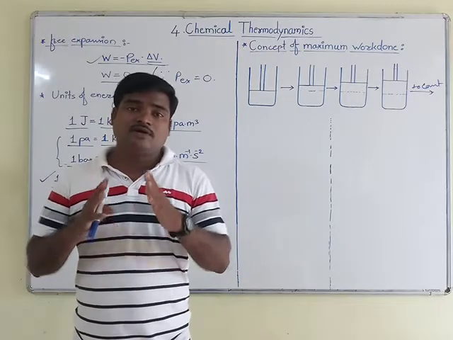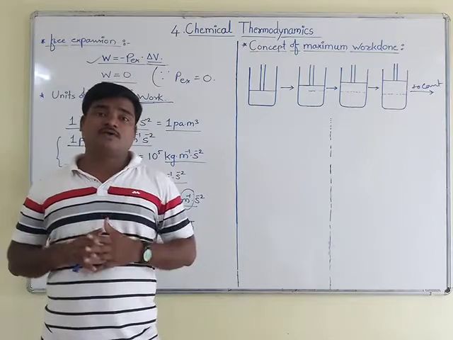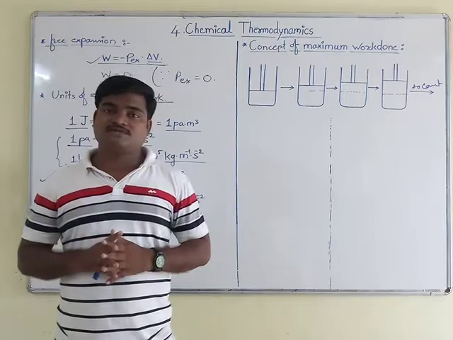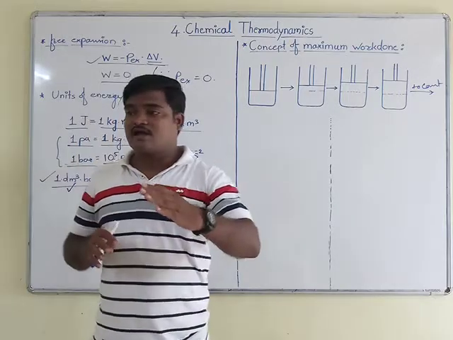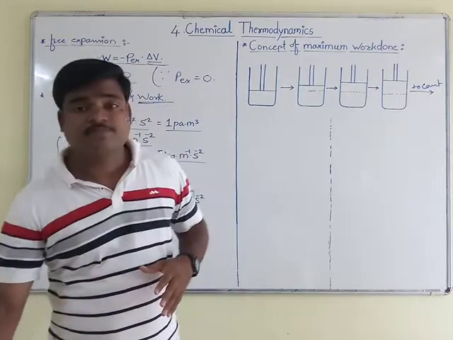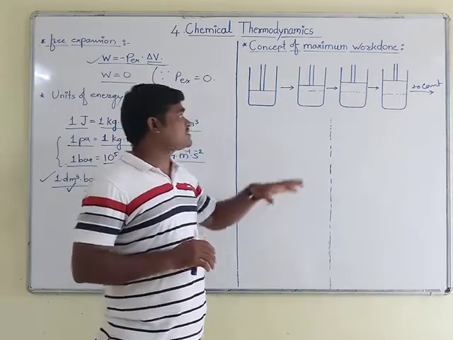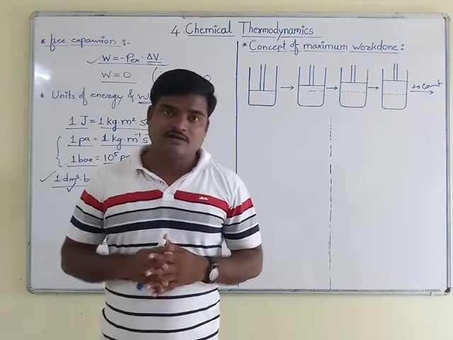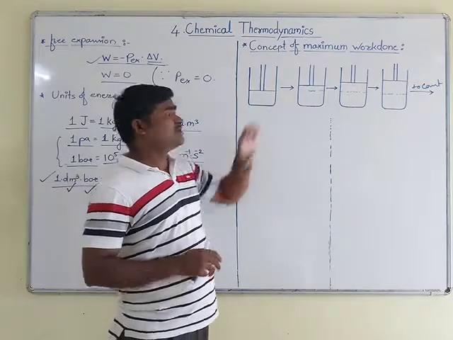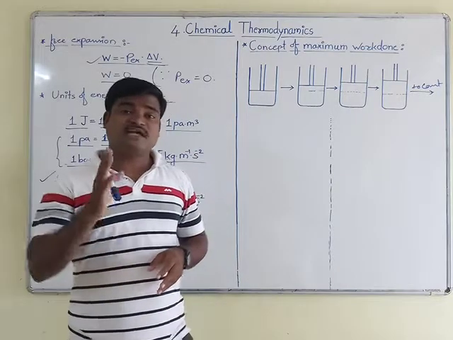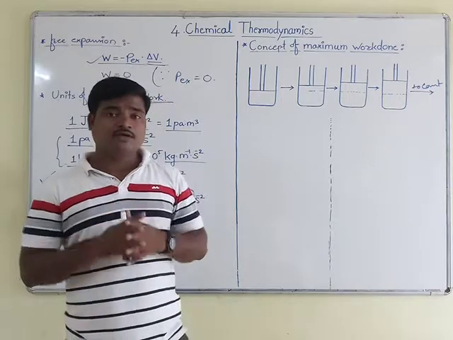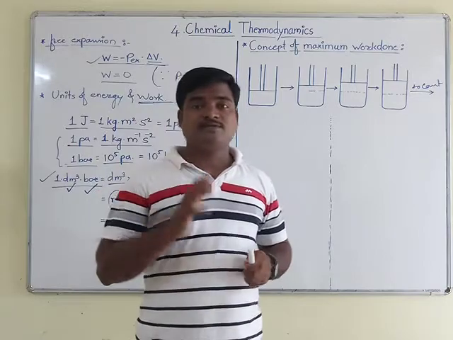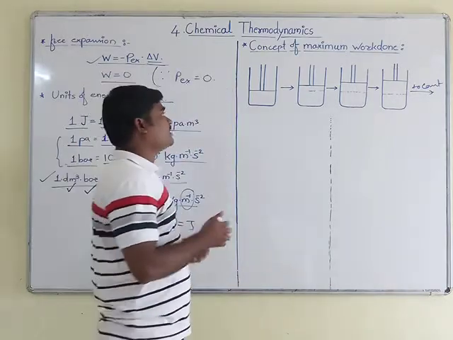Then if you did that same thing in various or maximum steps, then you will get maximum work done. So this is the purpose behind that, and we will start this equation with the reversible process. It means this process we have to see in case of reversible condition. Now we will start with our concept for getting maximum work done. Here that process we have to study in the form of isothermal and reversible condition. That is the principle behind that.